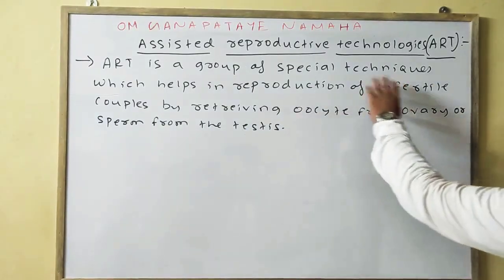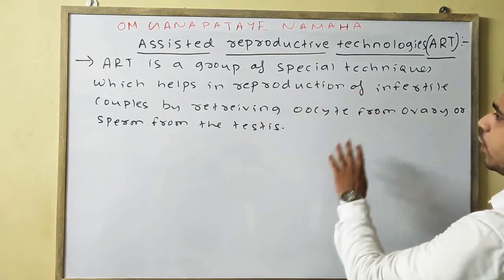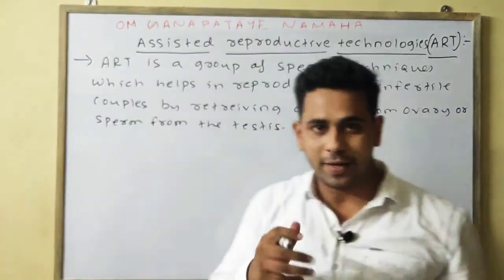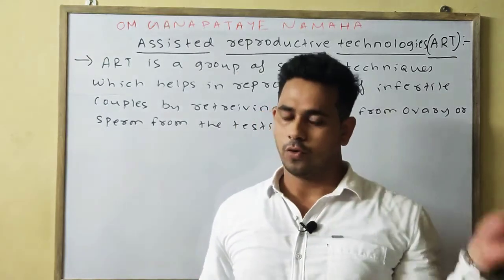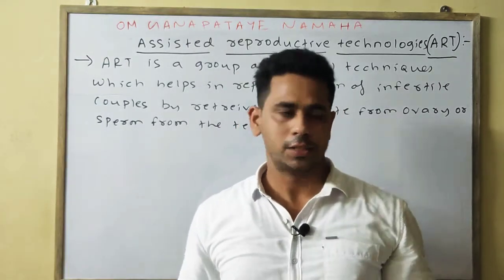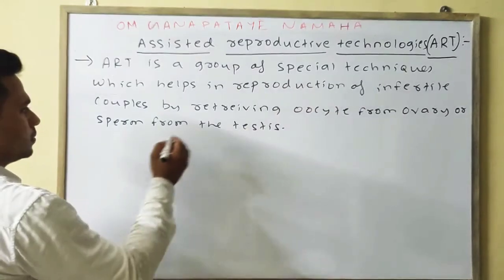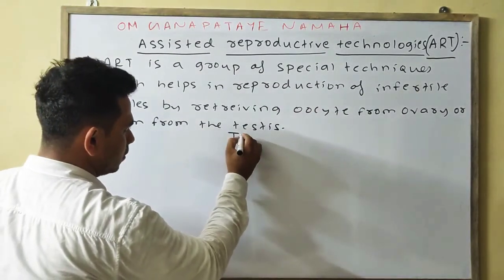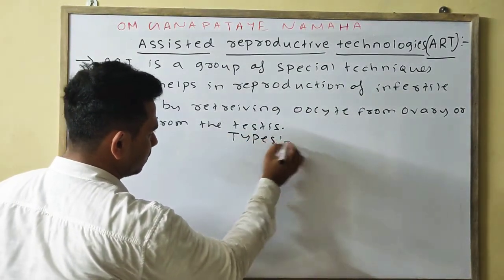So ART is a group of special techniques which help in reproduction of infertile couples by retrieving or taking out eggs from the ovary or sperm from the testis. It is of 6 types, okay. The ART is of 6 types.